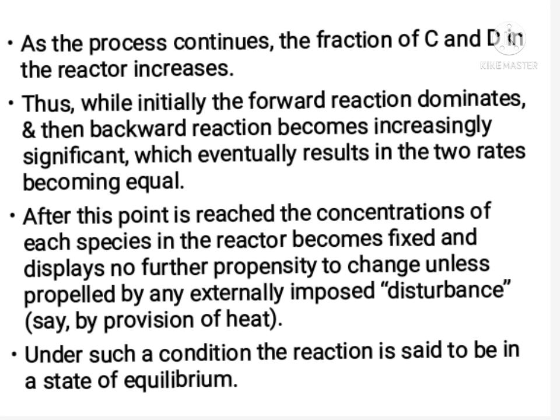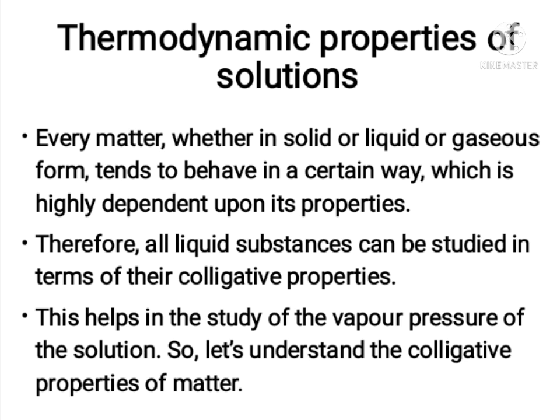Initially, forward reaction dominates and then backward reaction becomes increasingly significant, which results in the two rates becoming equal. At this point, the reaction is said to be in equilibrium.